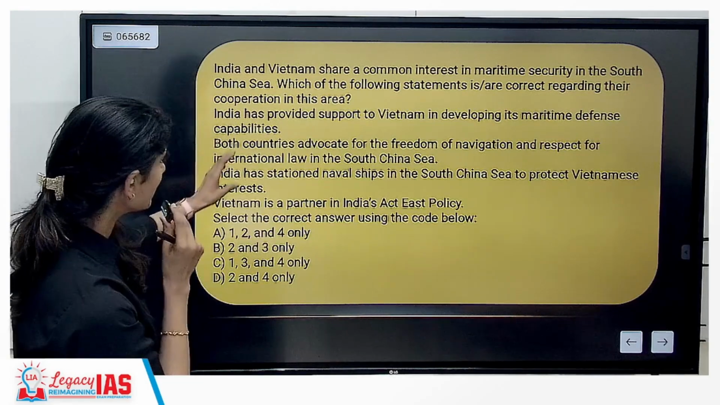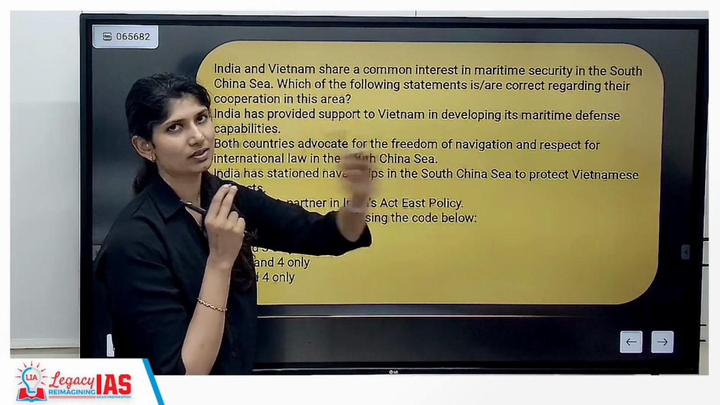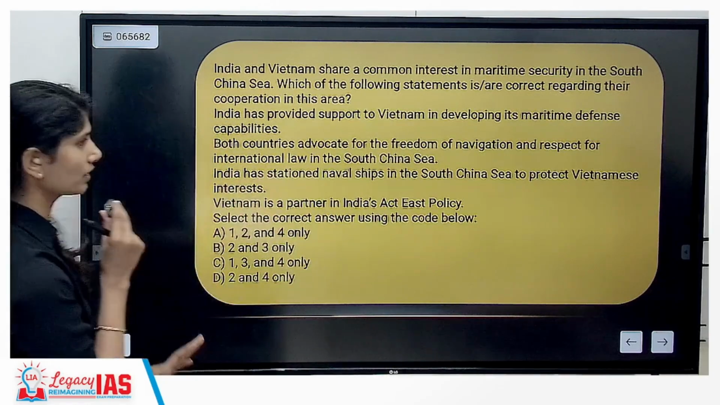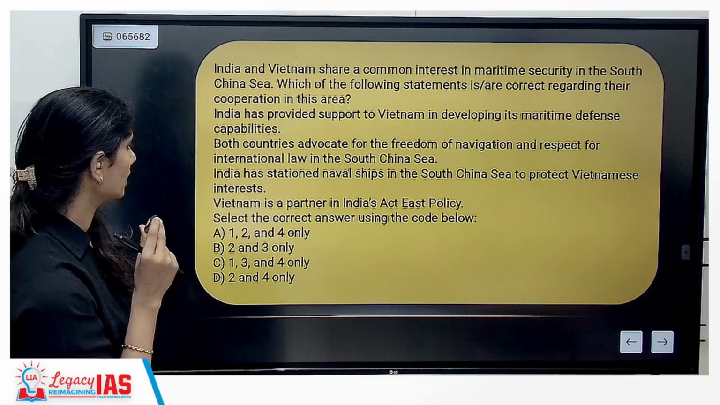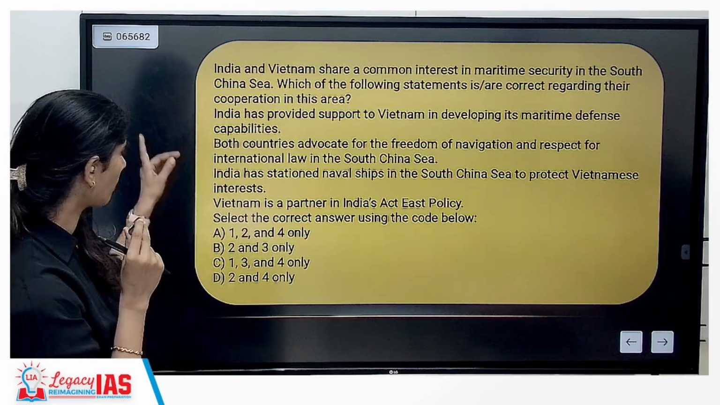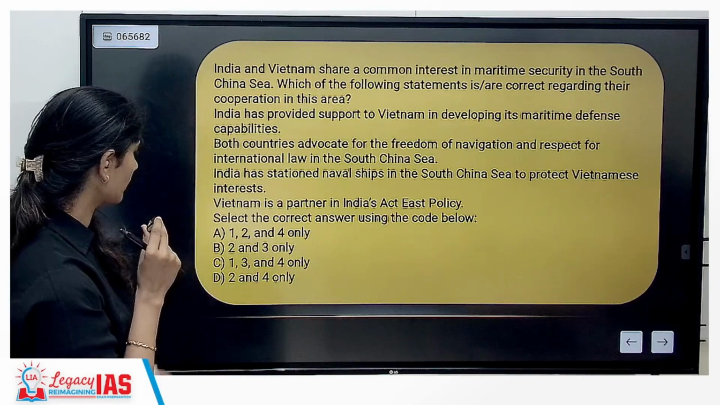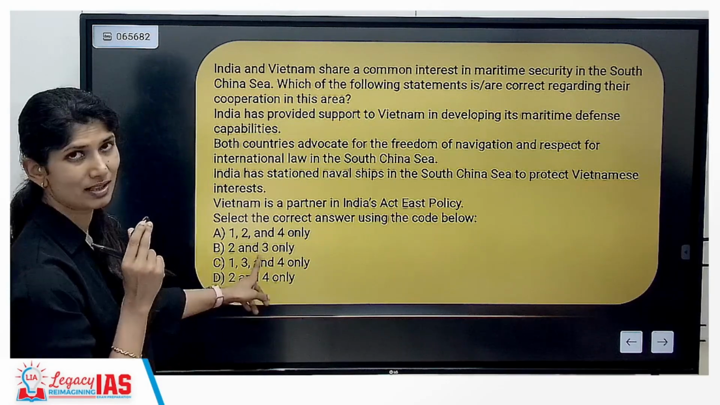Look at this. India has stationed naval ships in the South China Sea. That is wrong. India has not done anything. In fact, it respects international law with regard to the South China Sea. So apart from this, the rest are all your answers. 1, 3, 4. That is your C, the correct answer.